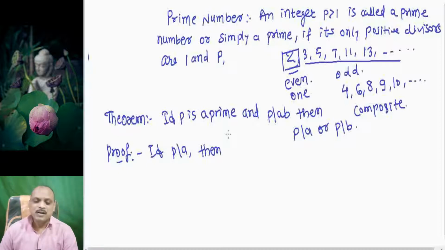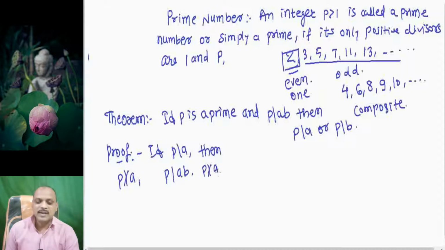Now what happens if p is not a divisor of a? Look at this: p is a divisor of ab and p is not a divisor of a. That means the greatest common divisor of a and p is 1. We then apply Euclid's lemma.